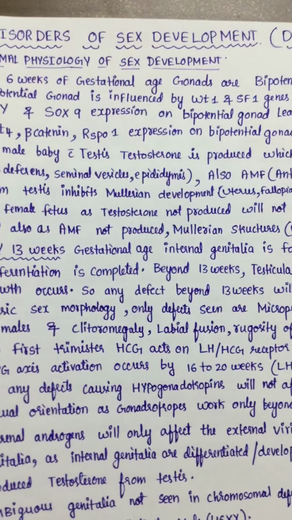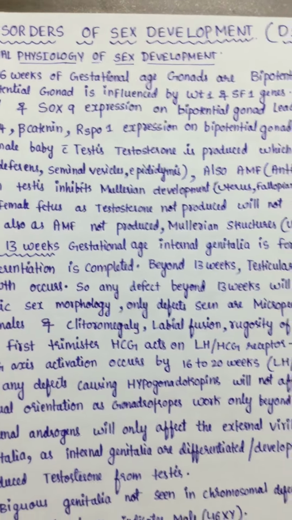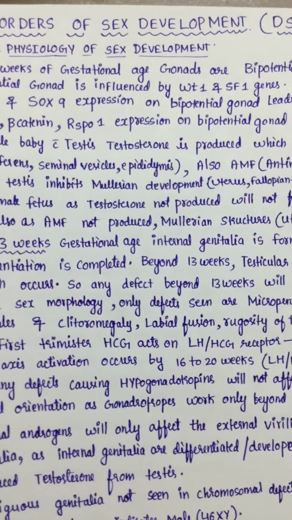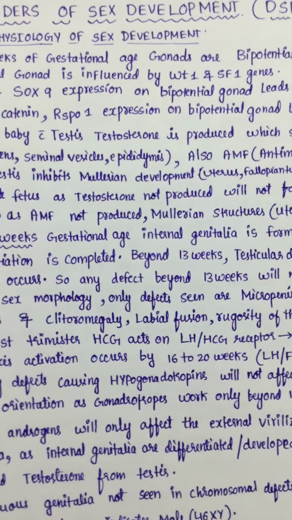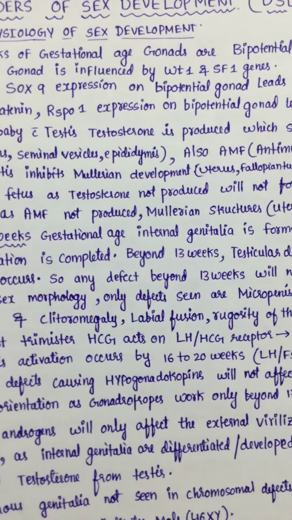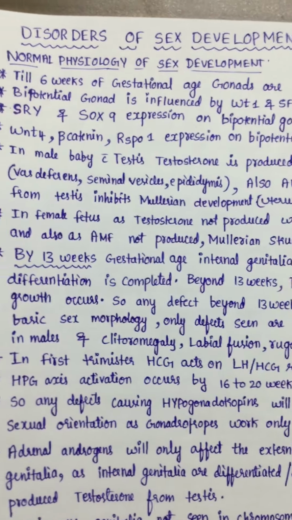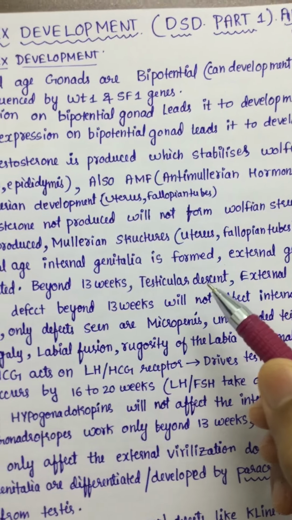If you see the fetus ultrasound, we can say that this is a female baby and this is a male baby by external genitalia by 13 weeks, and internal genitalia are also formed. Okay, beyond 13 weeks only